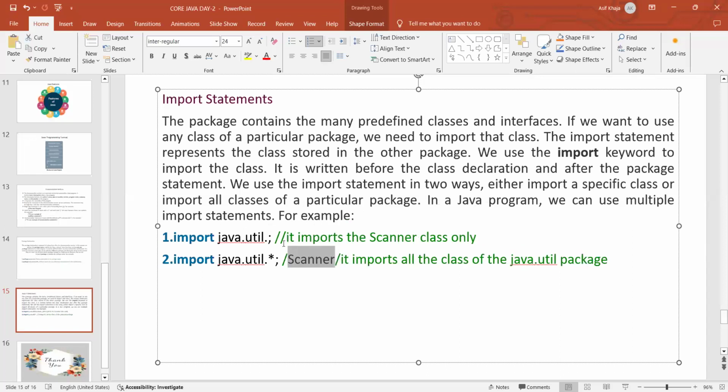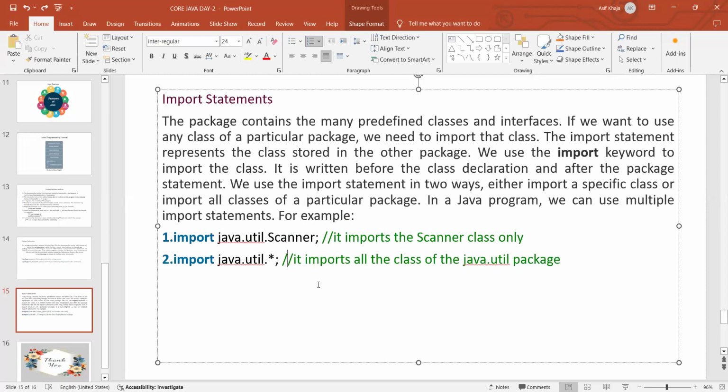If I'm not sure which classes I can use in that package, I may require multiple classes of that package. Then we can directly import java.util.*. This star will import all the classes of that java.util package.